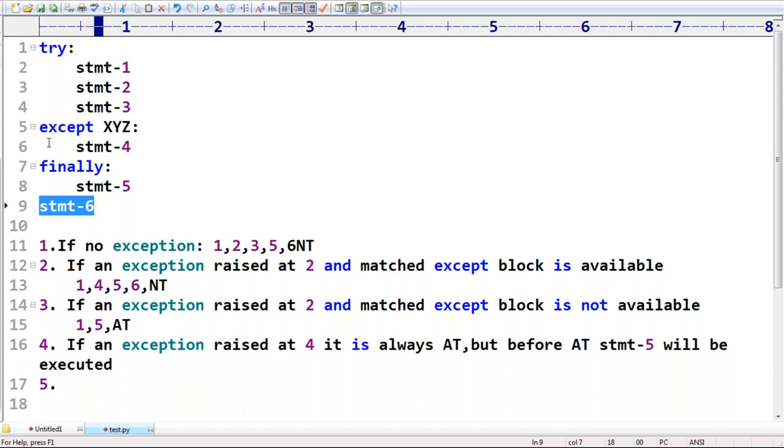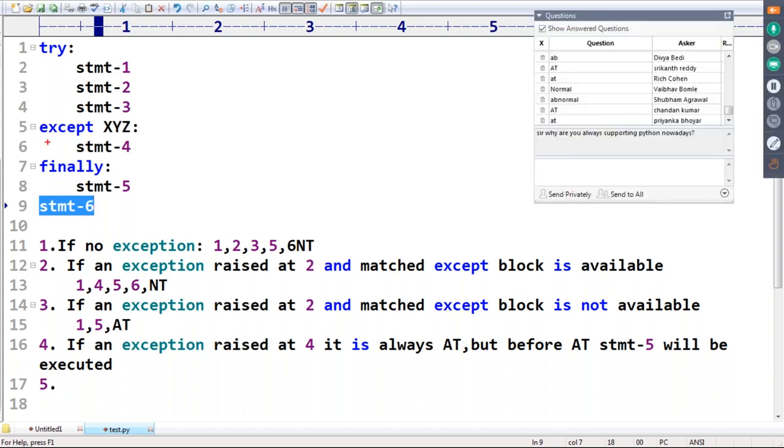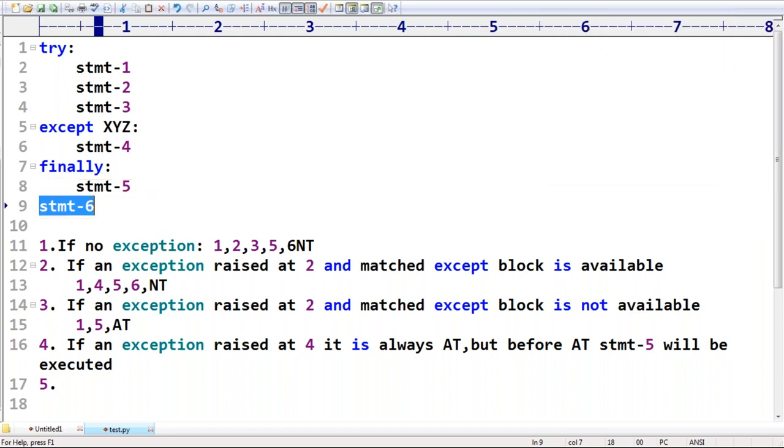Because if an exception rises at statement 5 or statement 6, these are not part of the try block. If they are not part of the try block, then it is always abnormal termination, because there is no except block.